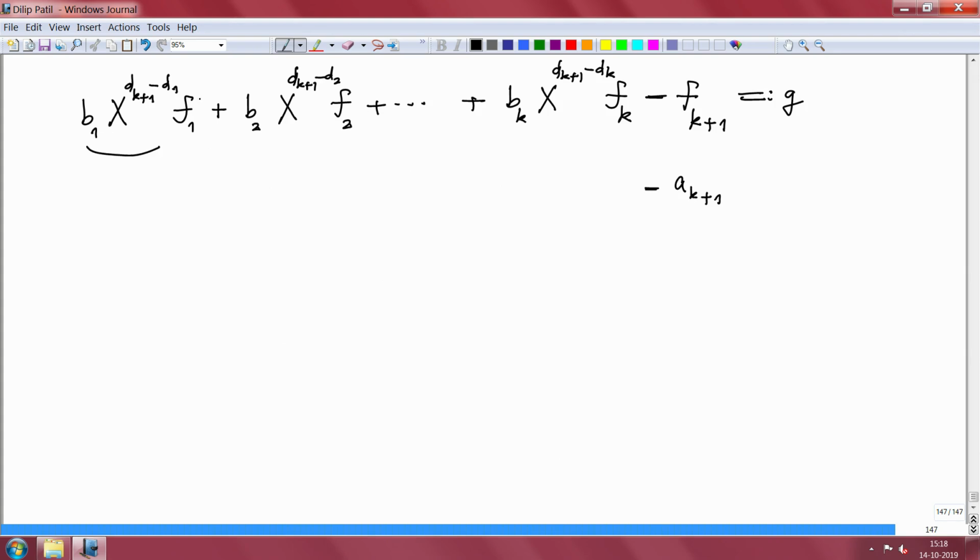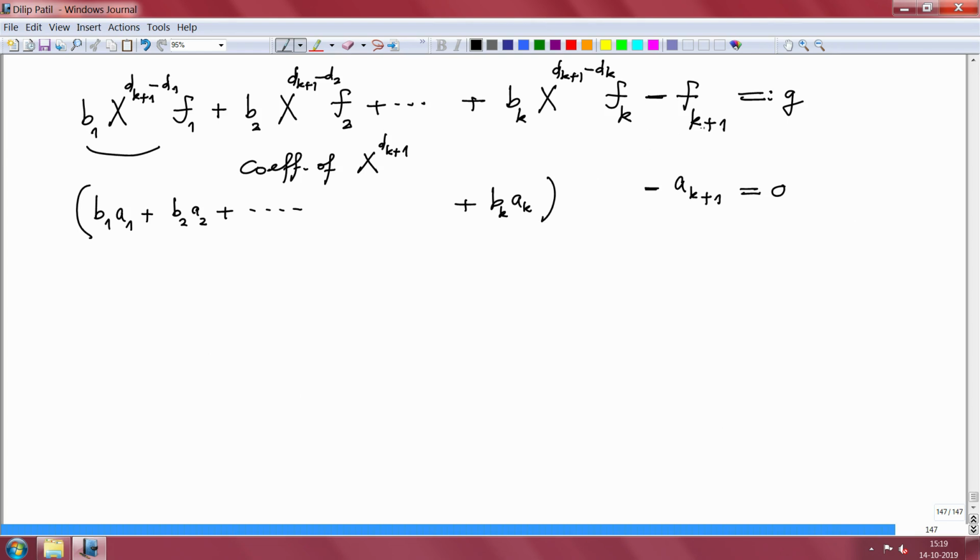So the leading term will be B1 times the leading coefficient of F1, similarly B2 A2 plus ... BK AK, and minus this. But we have written AK plus 1 as this, so this is 0. So this is precisely the coefficient of x power dk plus 1 in G, and that is 0.